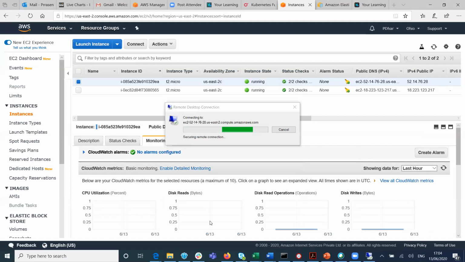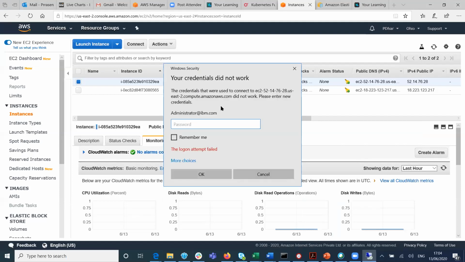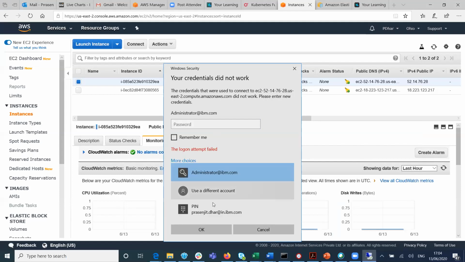Exactly. Now, no, your credential did not work. Just copy paste. No. It is administrator@ibm.com, that is wrong, right? So which one? Why is it taking IBM.com? It's okay. Just click that. Use a different account.